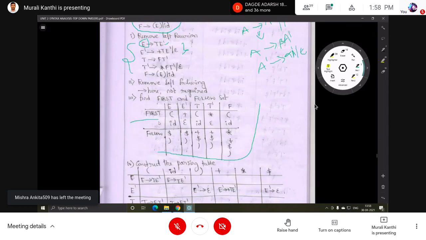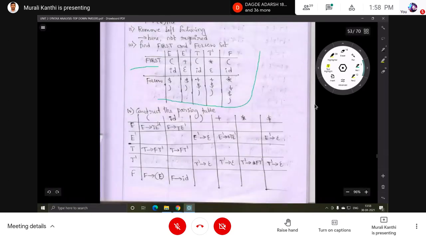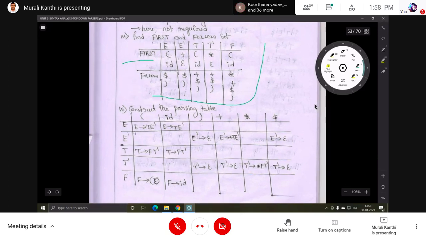The next new thing is the construction of the parsing table. This one is new. What do you have to do first? Draw a table. The table consists of rows and columns.